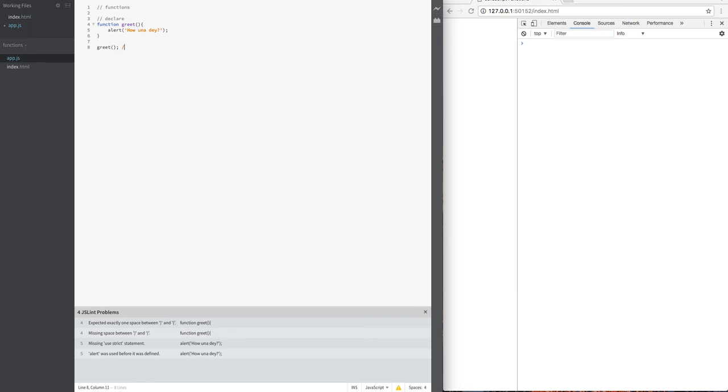This is the invoke. Just know that you declare the function first, telling the computer what you want this function to do, and you invoke it here.